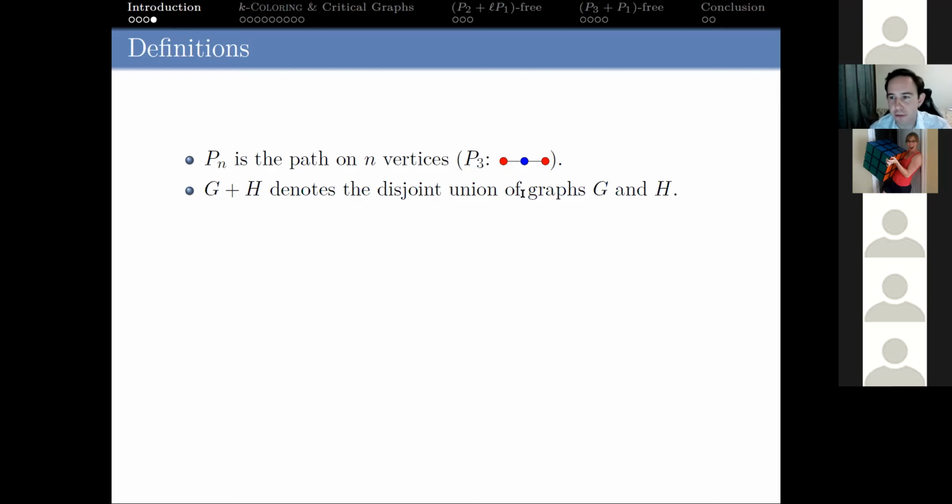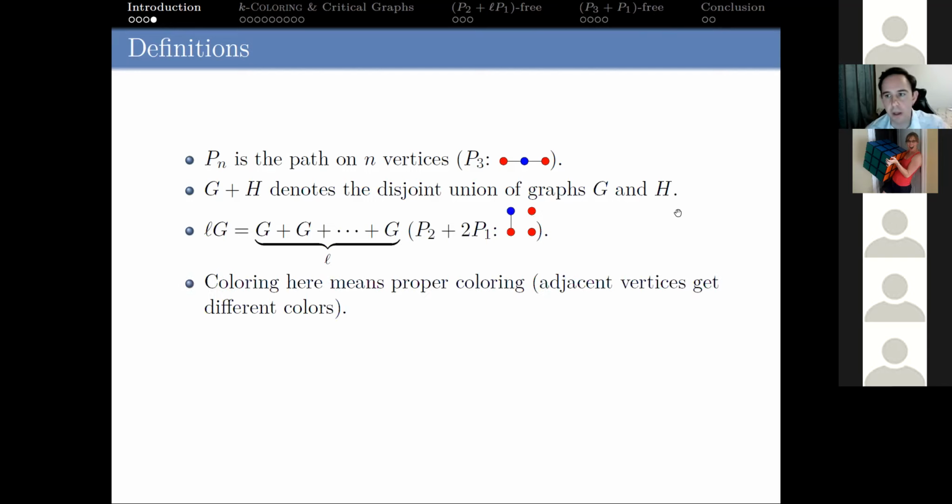I'm personally more of a fan of using union, but to be consistent, we'll use plus. And one nice thing about that is that it's intuitive to say if you have the disjoint union of L copies of a graph, you can just write that as L times G. So for example, this graph here is P2 plus 2P1. So here's our two P1s. Everything's good.